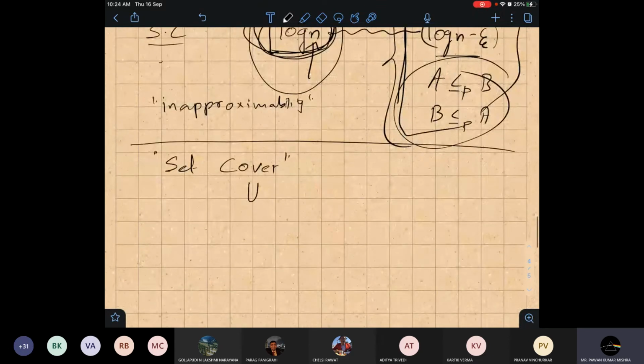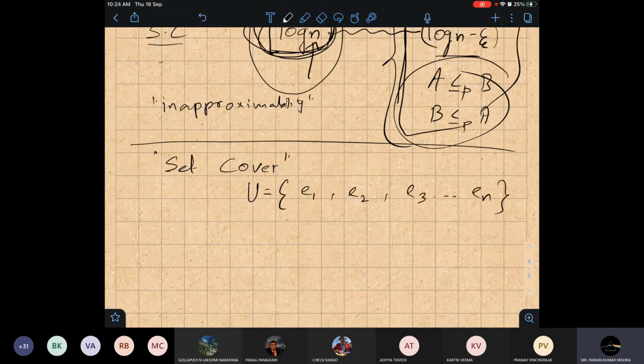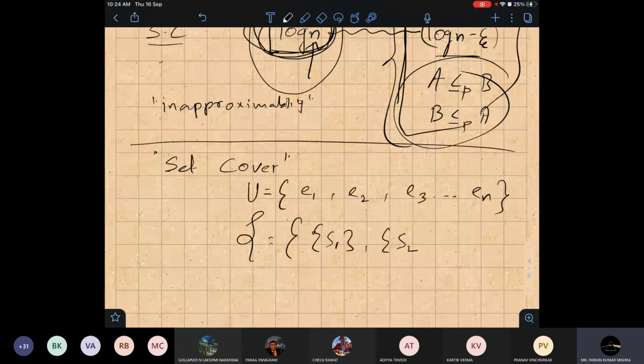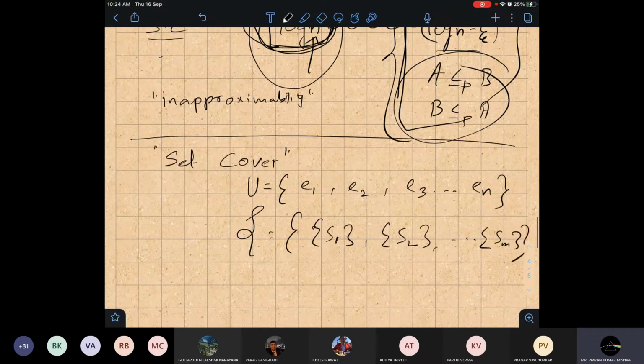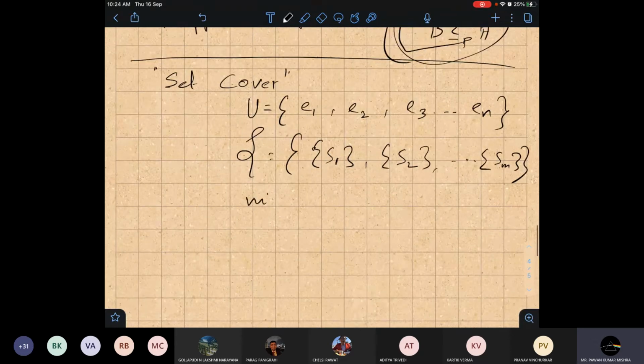So set cover: we are given a universe U of elements E1, E2, E3, ..., En, and we are given some sets S1, S2, ..., Sn. Our goal is to find the minimum number of sets such that all elements are covered.